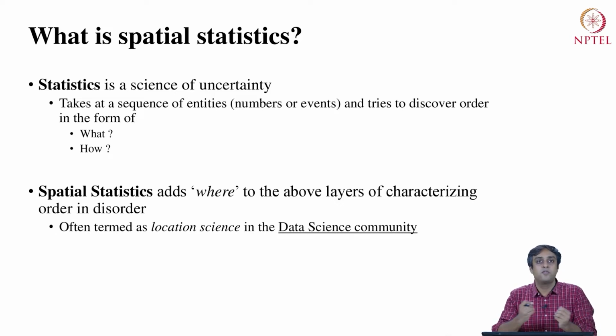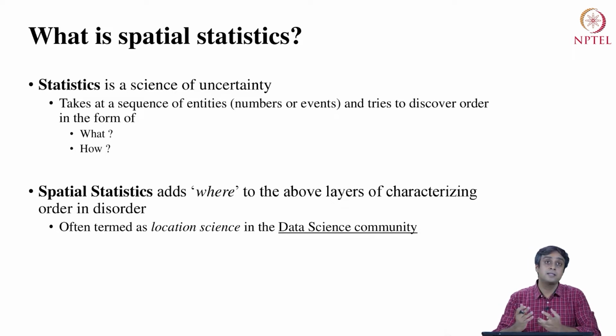Statistics would take the sequence of events that have been observed in the past and then try to discover some kind of order, in the sense of the average frequency, the median frequency or similar moments between two different droughts, and what kind of events precede a drought. So how can we predict the next drought? That's the basic line of inquiry. Spatial statistics adds a new dimension of where to this science of what and how in determining order in disorder.